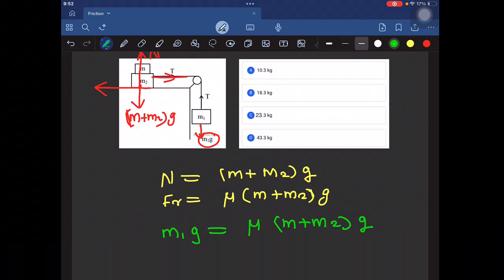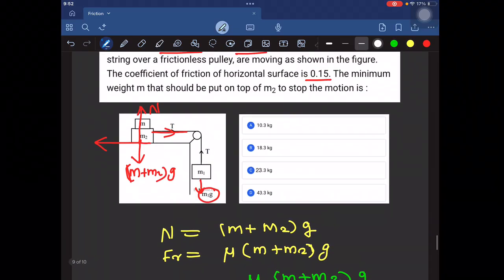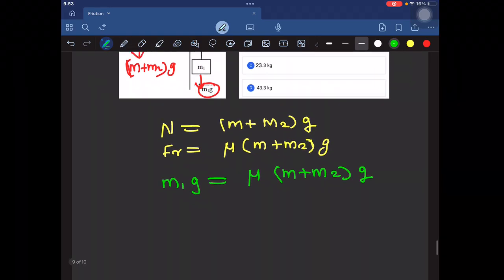So the friction force acts on the surface. On this surface also it acts, because mg sin 53 is pulling it in this direction, so friction on this will act. There is one pulling force equal to mg sin 53, and to stop this motion, there are three forces acting. One is friction in this direction, another is friction, another three forces.